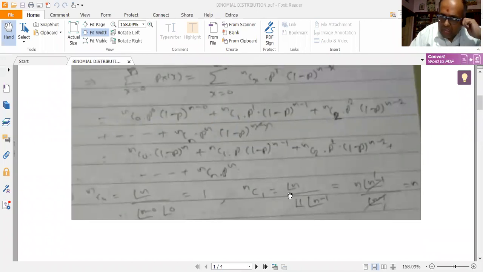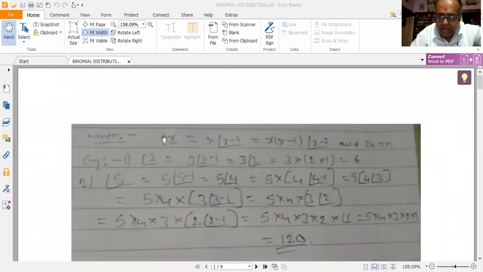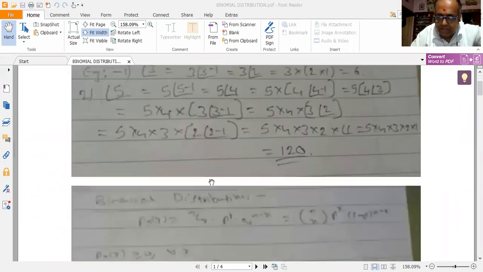I want to evaluate nC1, which is equal to factorial n by factorial 1 into factorial n minus 1. Factorial 1 is 1. Now, factorial n can be written as n into factorial of n minus 1. I am using this formula: factorial x is equal to x into factorial x minus 1.